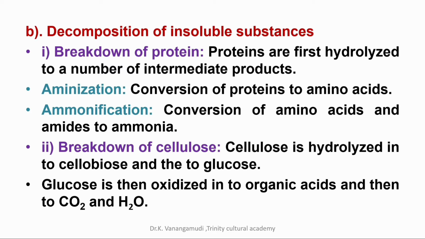There are four types: protein, cellulose, hemicellulose and starch. In protein decomposition, there are two processes, aminization and ammonification. Aminization is the conversion of proteins to amino acids, while the conversion of amino acids and amides to ammonia is ammonification. The second one is the breakdown of cellulose, which breaks into monosaccharides, that is, simple sugars like glucose and other simple sugars.